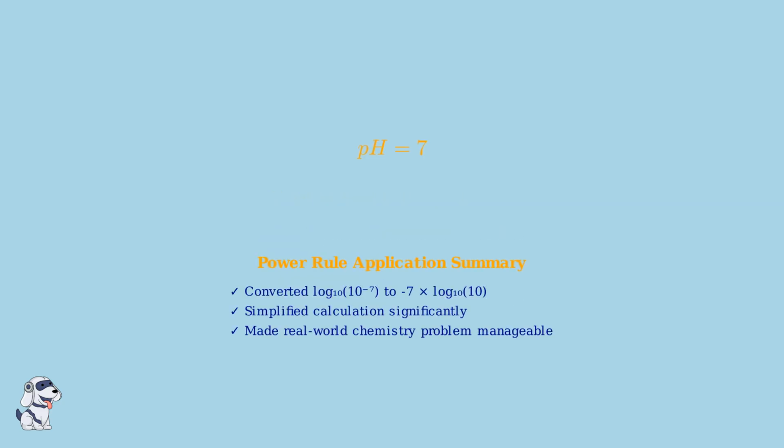This example perfectly demonstrates how the power rule of logarithms transforms complex real-world calculations into simple arithmetic. Without the power rule, calculating pH values would be much more difficult and time-consuming.